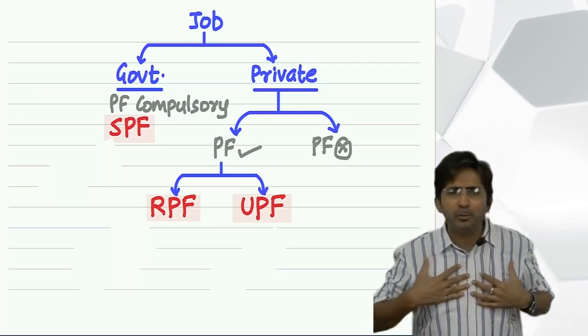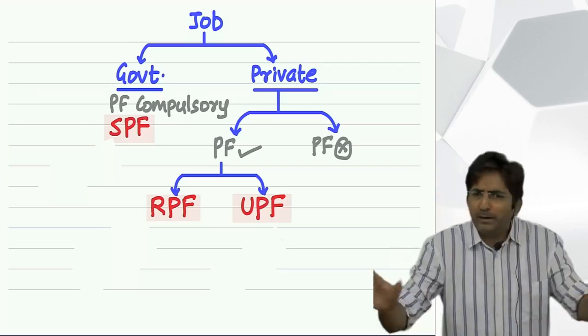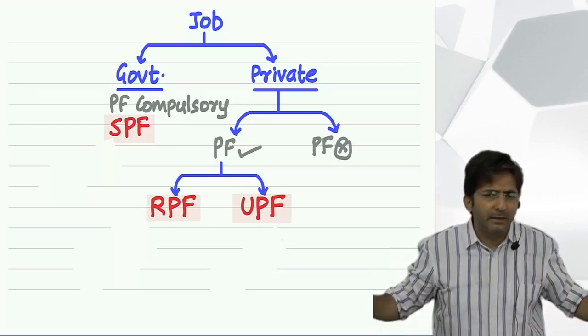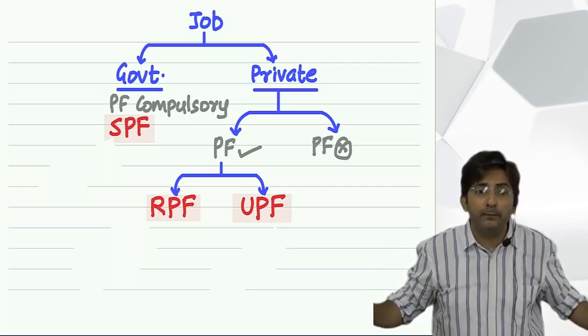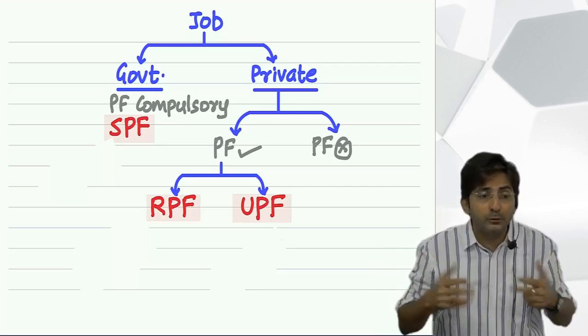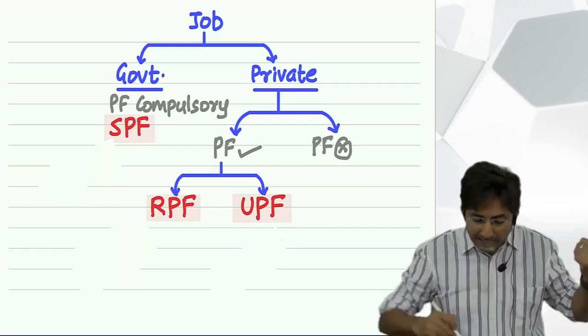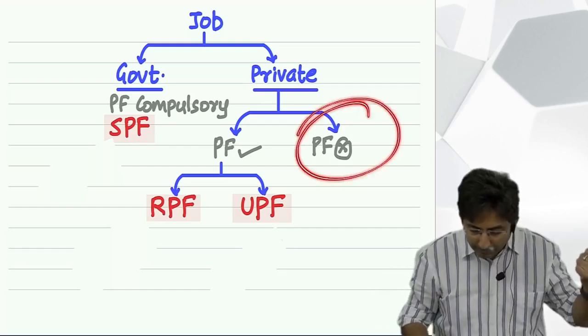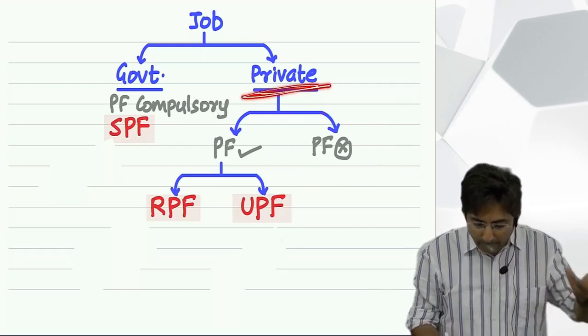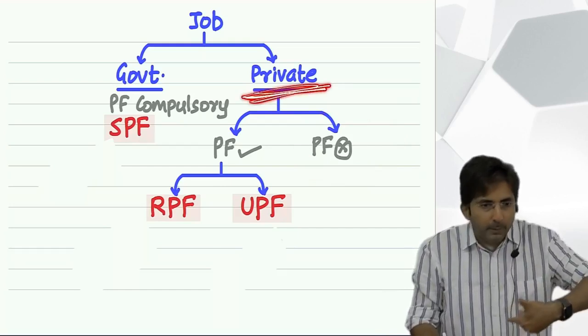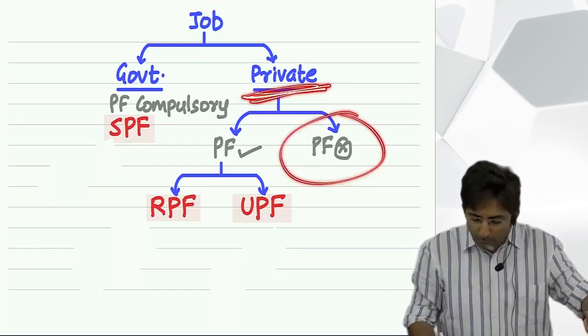Even though I have employees, I have not kept Provident Fund for them, and no one will ask why no Provident Fund. In the private sector, there is no compulsion. I fall in this category. Anyone working under me has a private job, and I am not keeping Provident Fund.